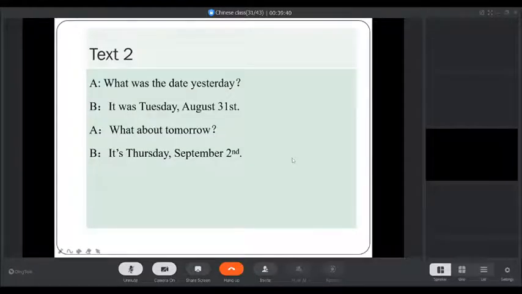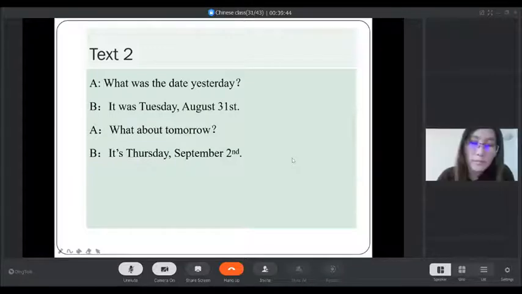That means what was the date yesterday? And then there's a yesterday one. What about tomorrow? Tomorrow and date. So this is talking about the date of today, yesterday, and tomorrow. Look at the next one.